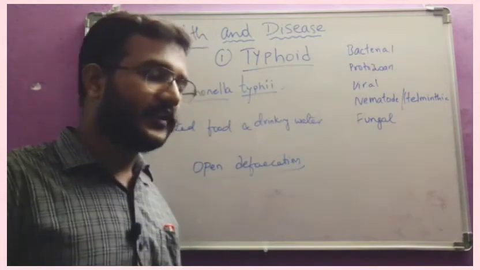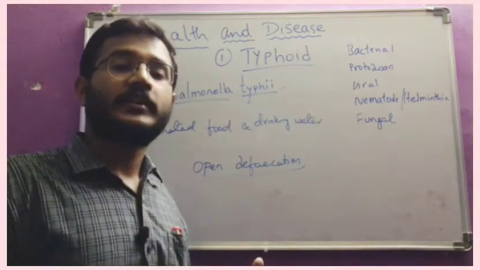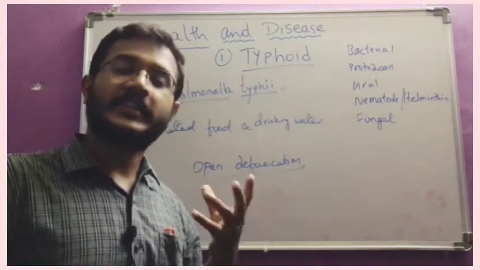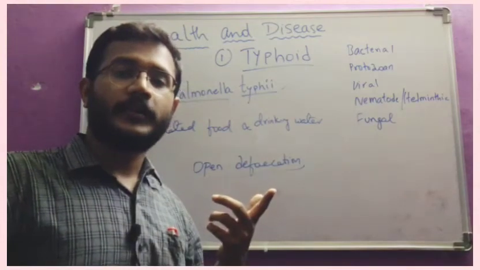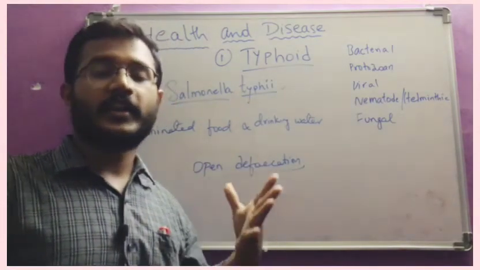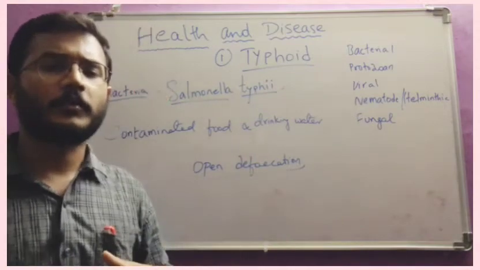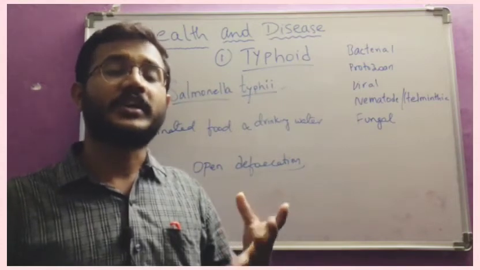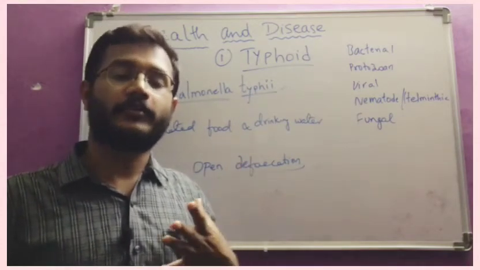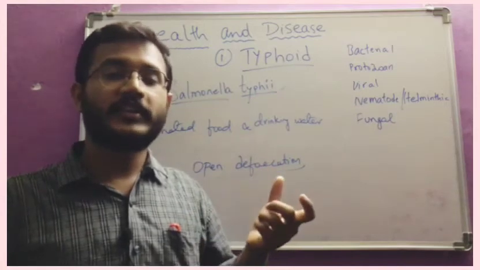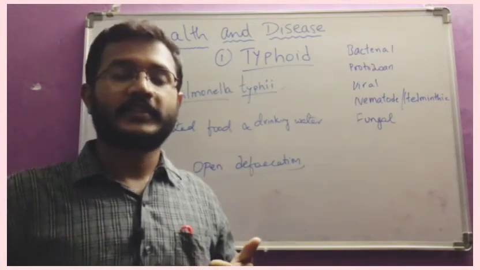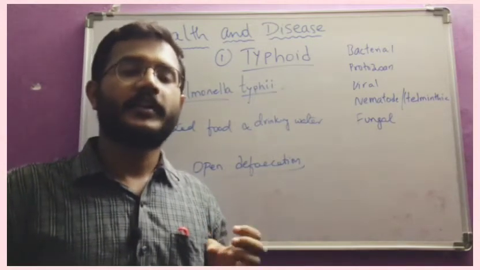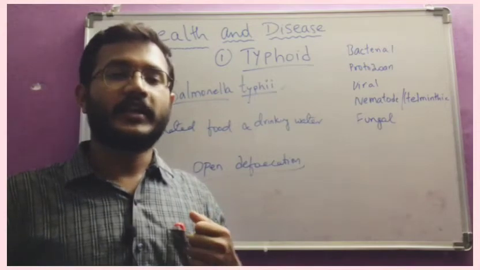We hear in the news that a whole village has an outbreak of typhoid. How is that? Because in a village there is a common source for drinking water, either a pond or borewells. If contamination happens in the drinking source, the whole village will be affected with typhoid fever, because that is the only source for drinking in that village. So finally, all the people in that village will be affected.